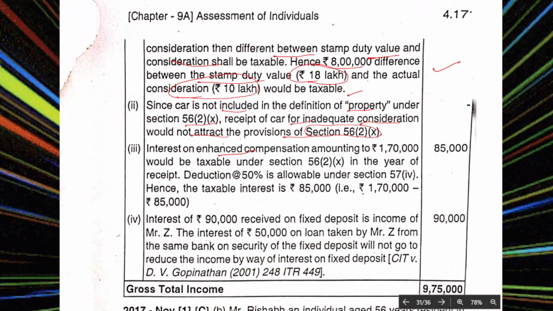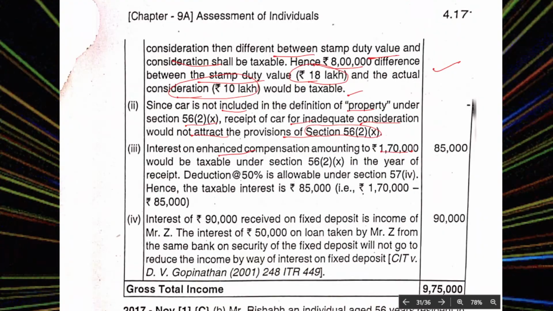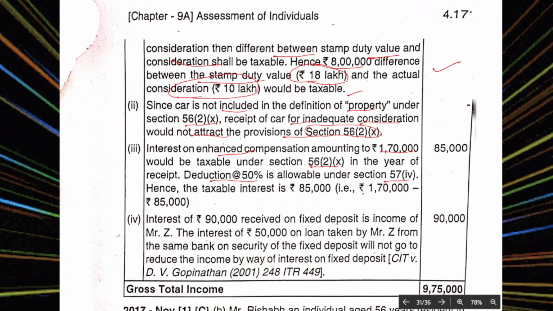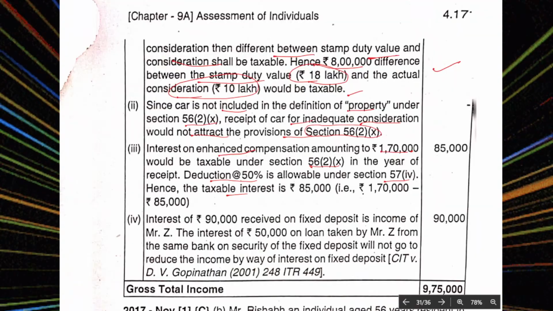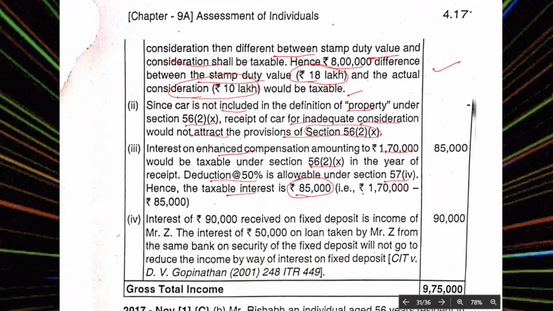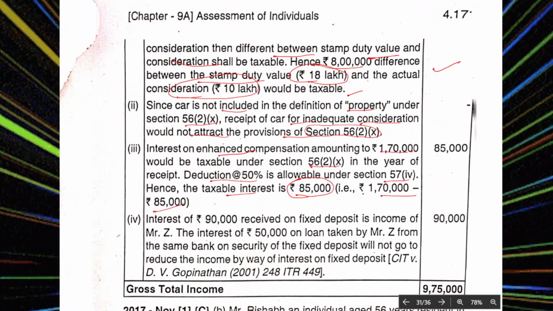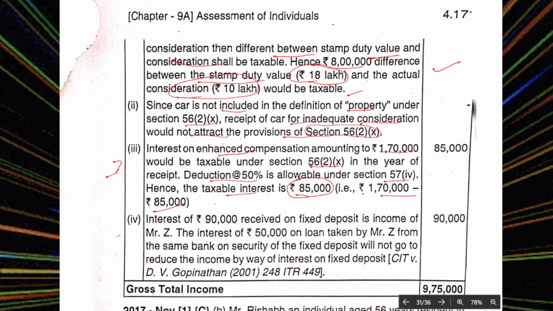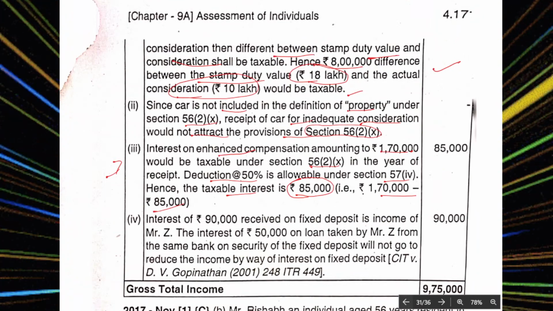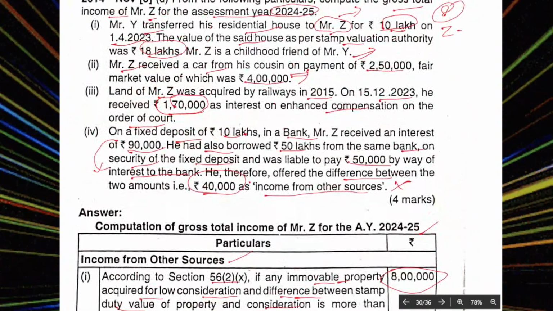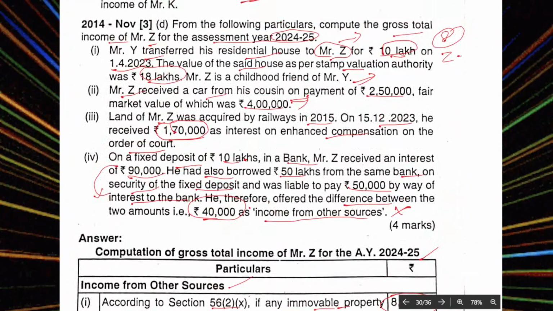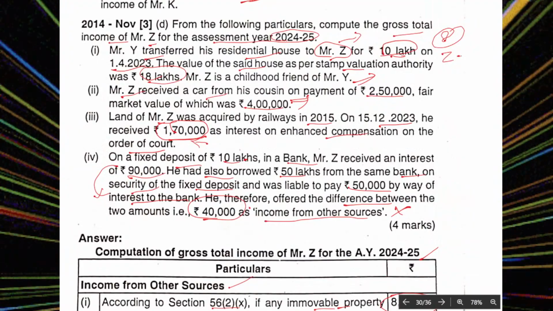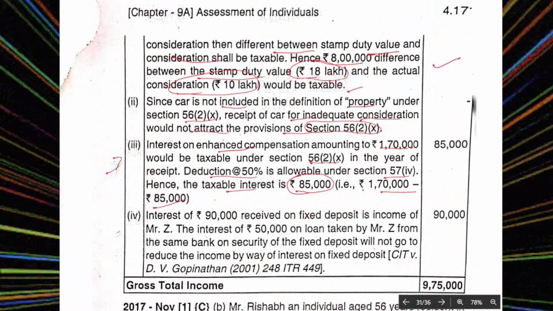Interest on enhanced compensation of 1,70,000 is liable under section 56(2)(viii) in the year of receipt. Deduction of 50% is allowable under section 57(iv). Hence, the taxable interest is 85,000, that is 1,70,000 minus 85,000.